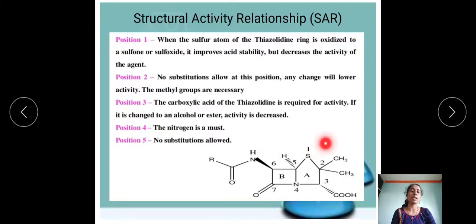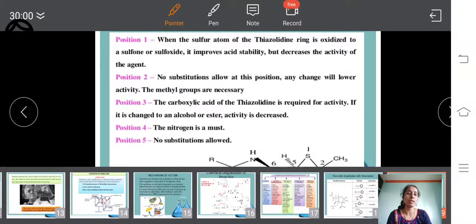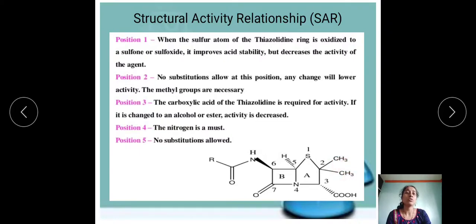At position 1, when the sulfur atom of the thiazolidine ring is oxidized to sulfone or sulfoxide, that is S double bond O, it improves the acid stability but decreases the activity of the agent. At position 2, there are two methyl group substitutions. No substitution is allowed at this position. Any change will lower the activity, because the methyl groups on the second position are necessary for the activity.